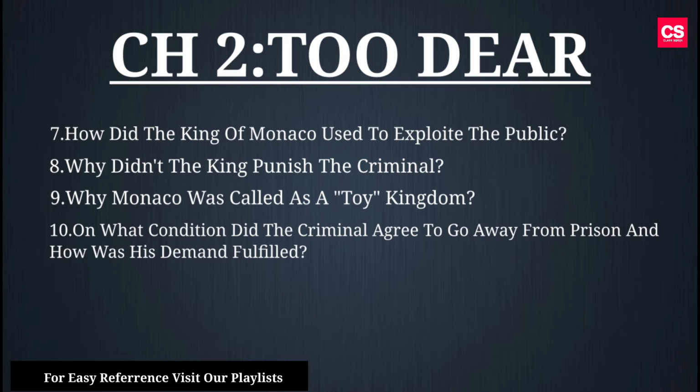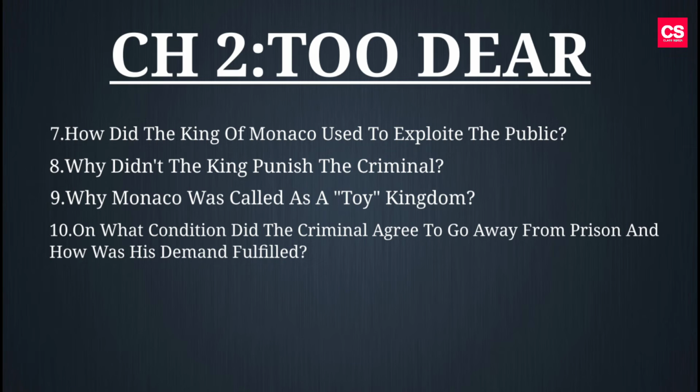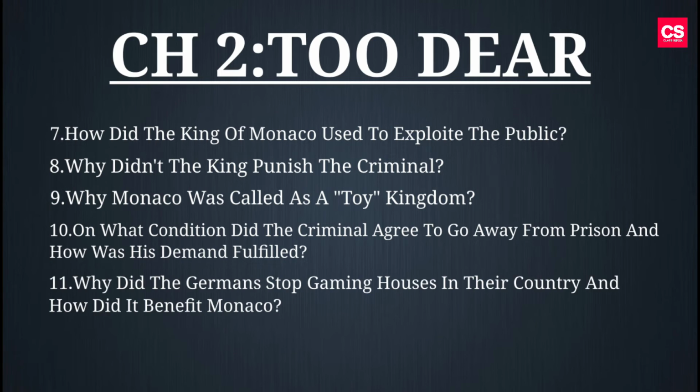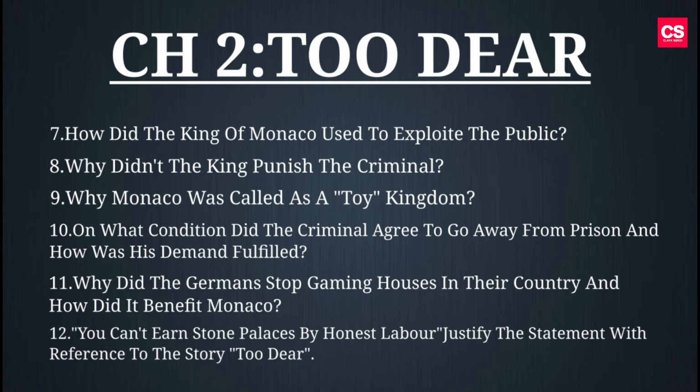10th question, on what condition did the criminal agree to go away from the prison and how was his demand fulfilled? 11th question, why did the Germans stop gaming houses in their country and how did it benefit Monaco? 12th question, you can't earn stone palaces by honest labor. Justify the statement with reference to the story Too Dear.